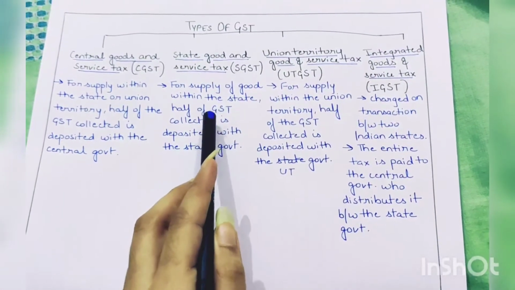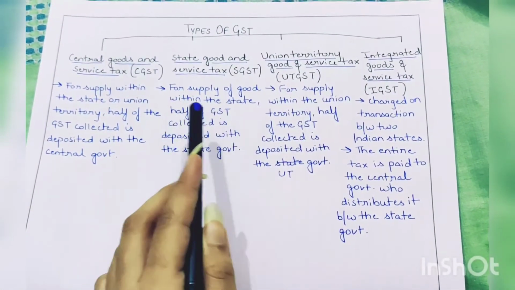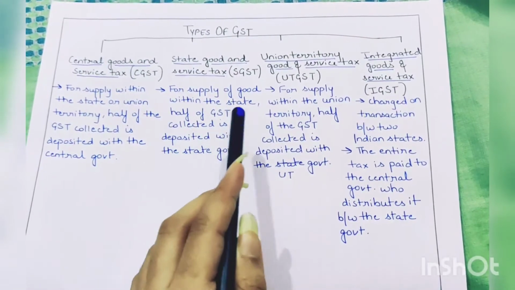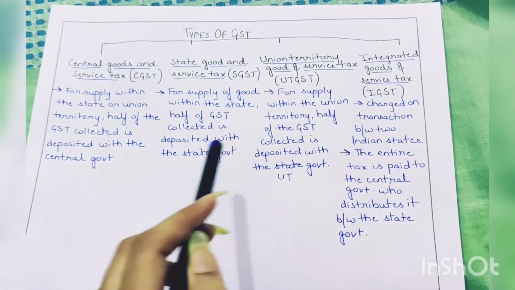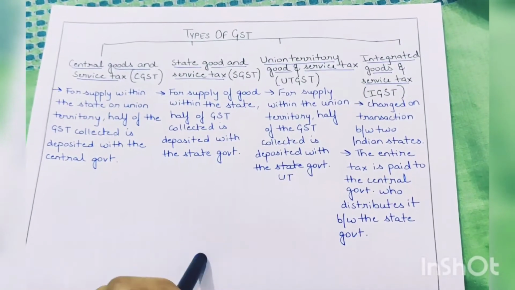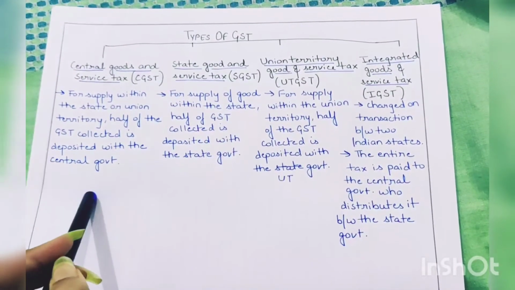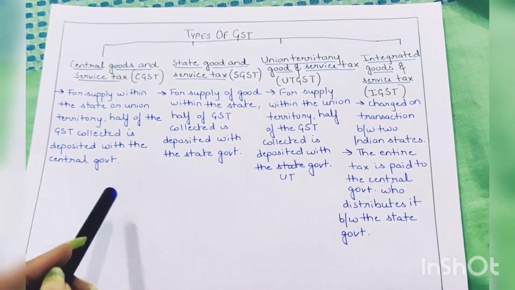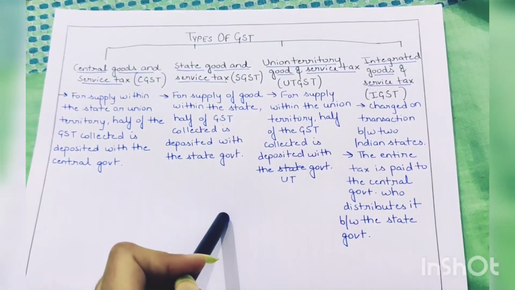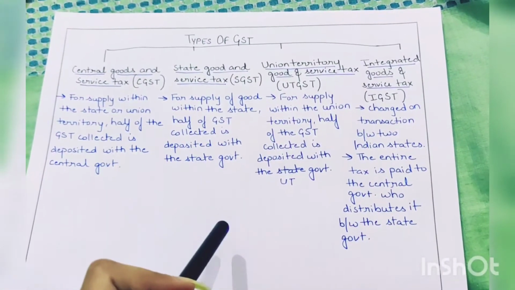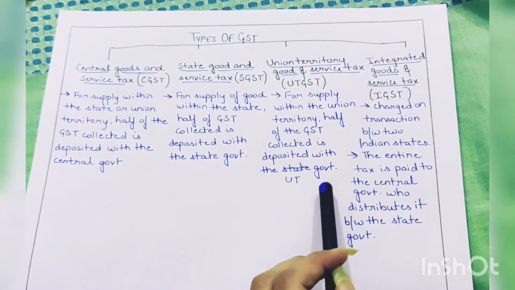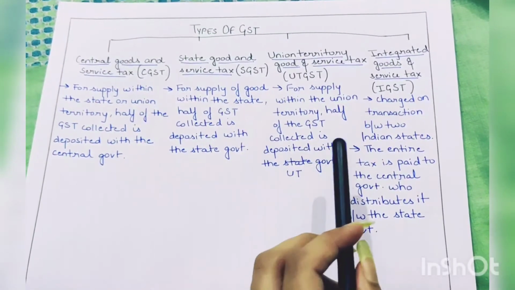Now next comes the State Goods and Service Tax. For supply of goods within the state, half of the GST collected is deposited with the state government. In this example, 9% will be deposited by the central government and the other 9% will be deposited by the state government of UP. Next comes the Union Territory Goods and Service Tax.